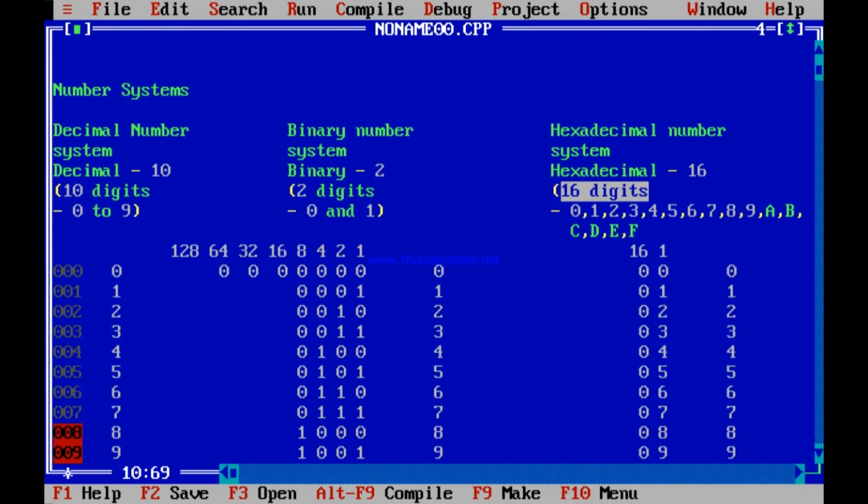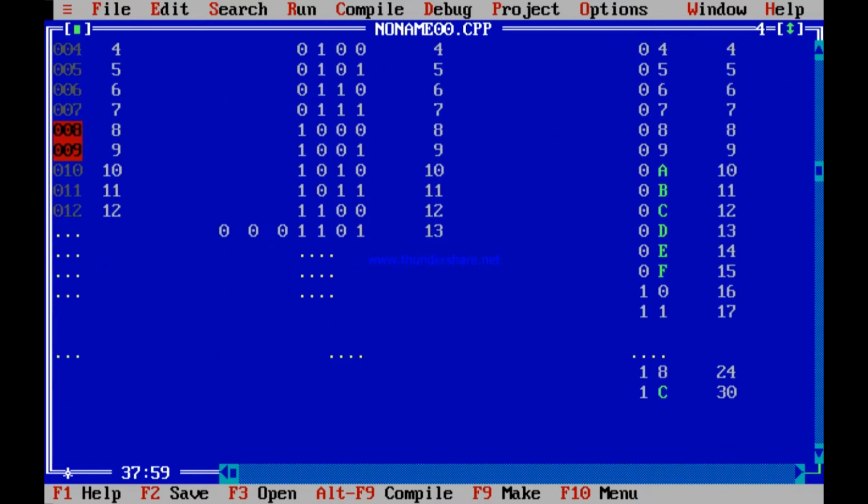Like the weights, if you continue, 1, then 10, then 100. Why? Because 1 into 10 is 10, 10 into 10 is 100. Over here 1 into 2 is 2, 2 into 2 is 4. So over here 1 into 16 is 16. Then what? Then 256. Why? 16 into 16 is 256. So the next digit is 256.